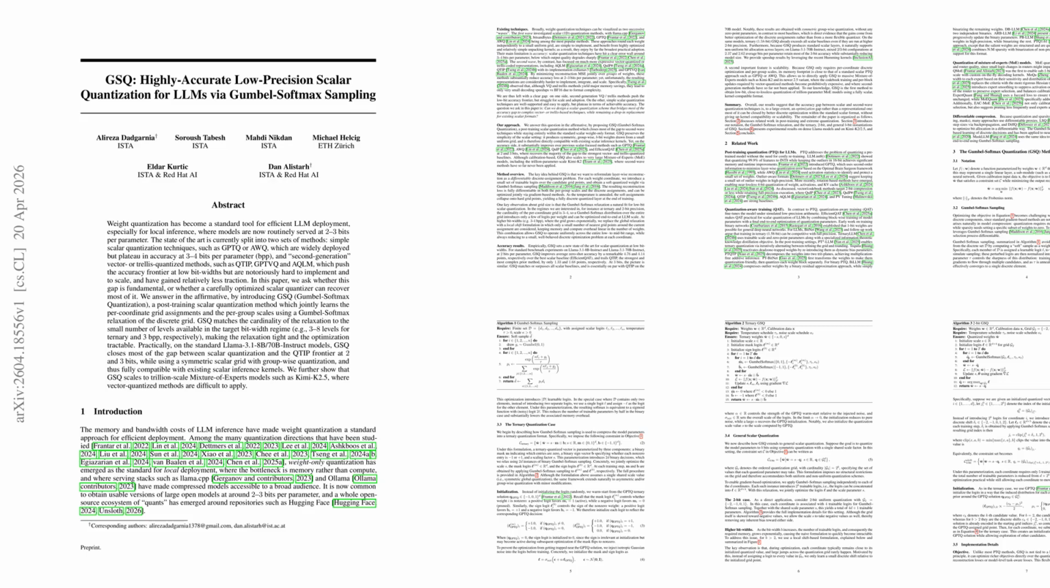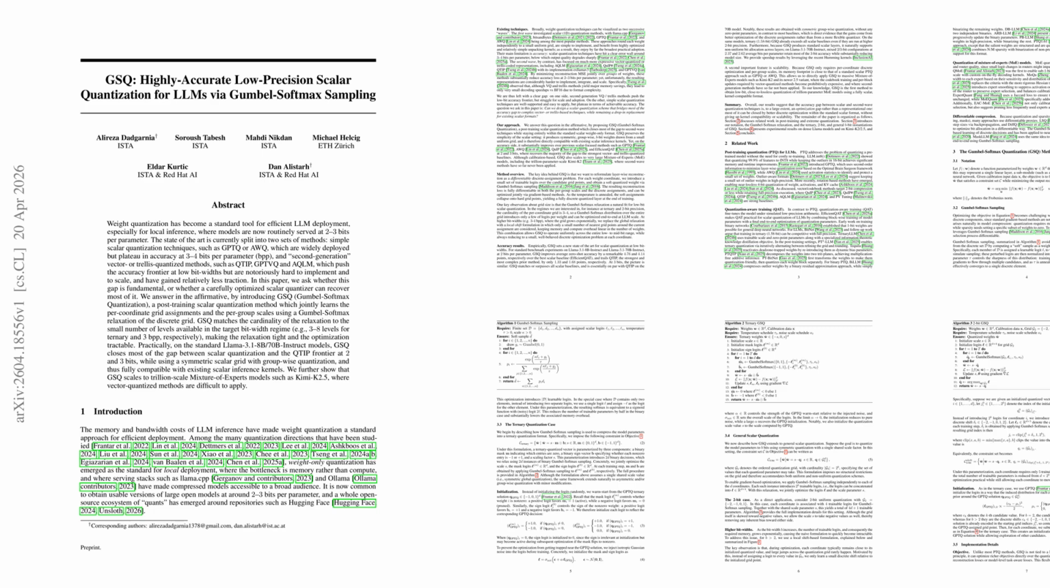Let's explore the first paper, GSQ: Highly Accurate Low-Precision Scalar Quantization for LLMs via Gumbel Softmax Sampling. GSQ, Gumbel Softmax Quantization, reframes post-training weight quantization as differentiable discrete assignment over scalar grids, replacing greedy rounding with per-coordinate Gumbel Softmax sampling jointly optimized with groupwise scales.